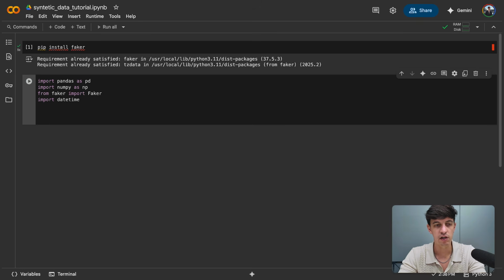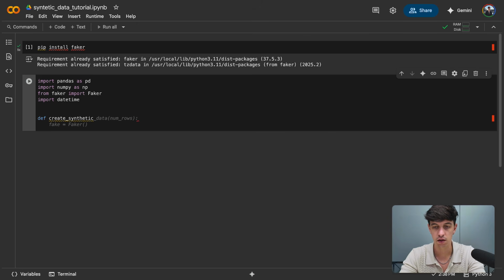Now, the thing that I wanted to show you to create our synthetic data, I'm going to define a new function. So I'm going to do a def. And the function, we can call it probably create_synthetic, and let's do marketing_data for this exercise. And the argument of our function will be the number of rows. And we're going to see in just a second how we're going to use this function. Colon at the end.